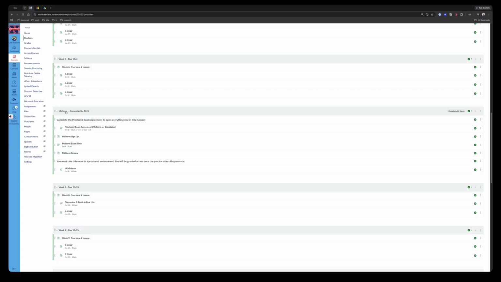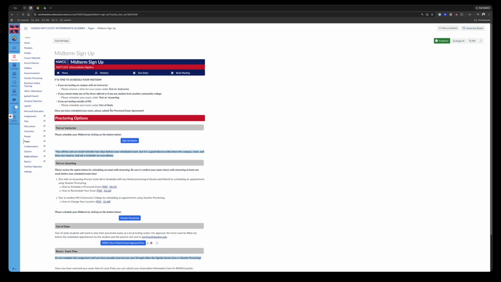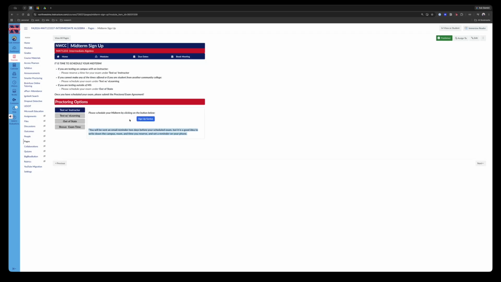When you get to the midterm, this is week 7, so you have to complete the proctored exam agreement to open everything else up. You have to complete all the items here, and you have to do them in order. Everything's going to be grayed out at first, so you do the proctored exam agreement. You can't access the review or the sign up until you do it. All right, so make sure you do that. And then the midterm sign up will open on a certain date. If you're going to take it on campus with an instructor, you would do the sign up Genius.